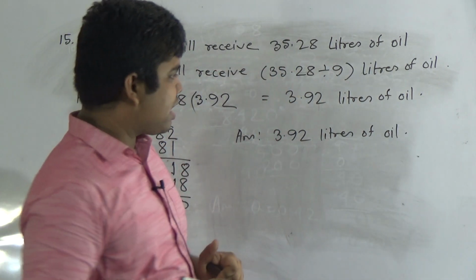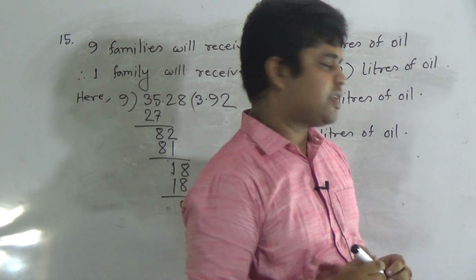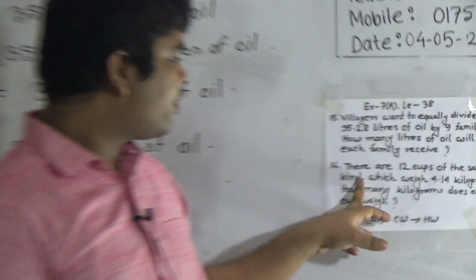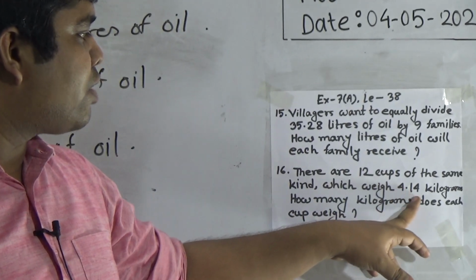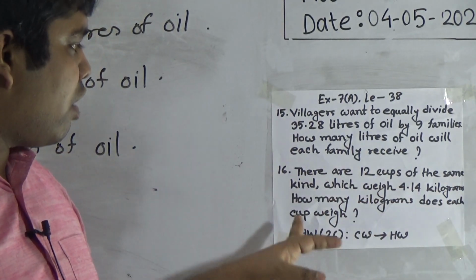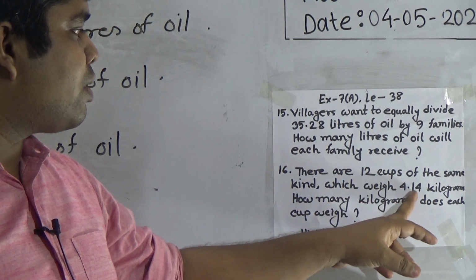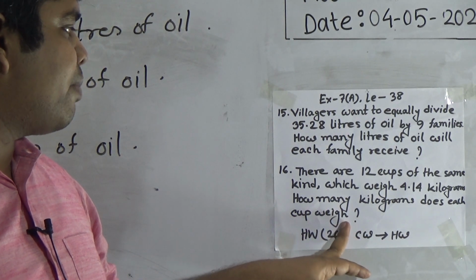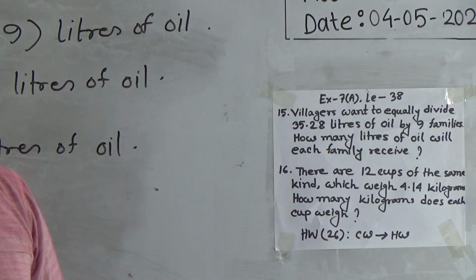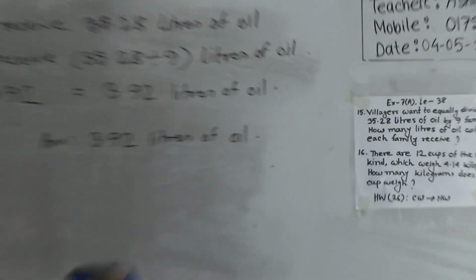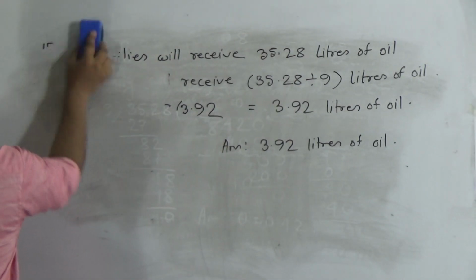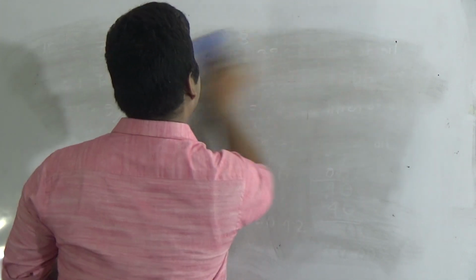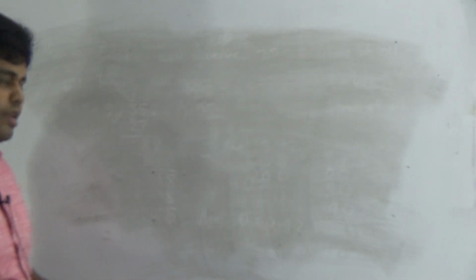Okay, my dear students, and our last question of this class. There are 12 cups of the same kind whose weight is 4.14 kilograms. That means the weight of 12 cups is 4.14 kilograms. How many kilograms does each cup weigh? That means we need to find out the weight of 1 cup. So it is so easy, just like this one. We write the weight of 12 cups is 4.14 kilograms. So the weight of 1 cup is what?